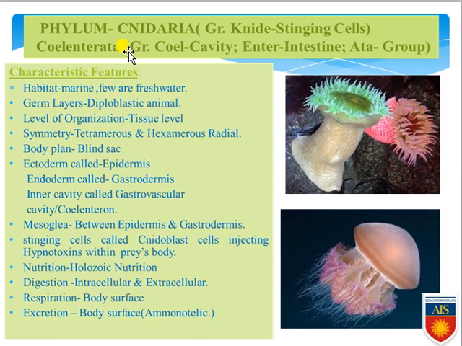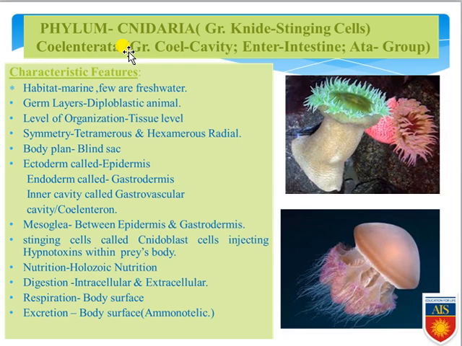Keep it in your mind, these organisms can also be called Coelenterata because their body contains a coelenteron, or cavity. Coel means cavity, enteron means intestine, so there is an intestine within the cavity in these organisms. Now we come to the general features. First of all, their habitat is exclusively marine. Freshwater forms are very few.